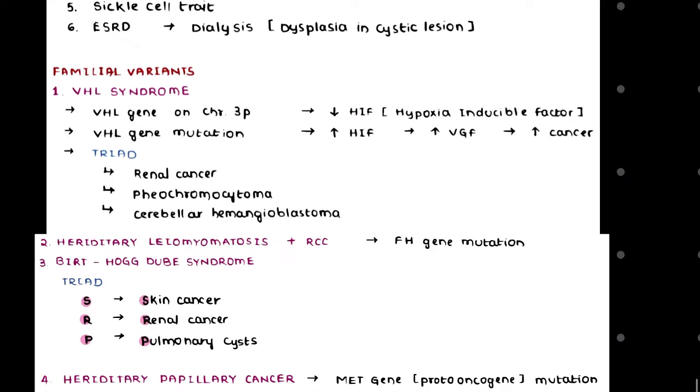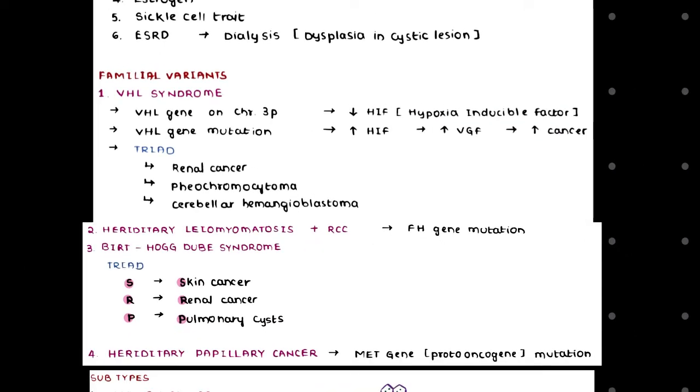So what are the different clinical manifestations associated with this VHL gene mutation? These are renal carcinoma, pheochromocytoma, and what?